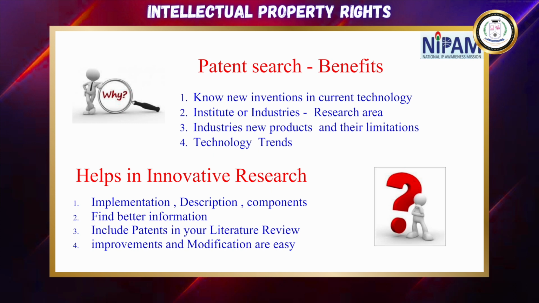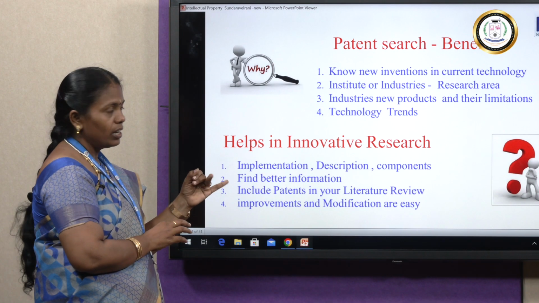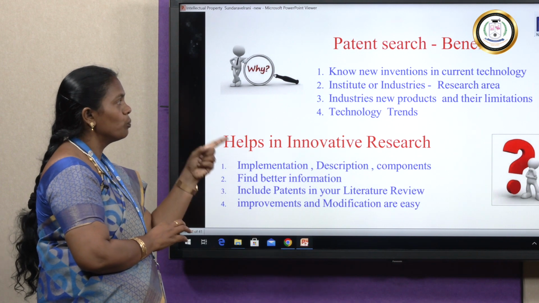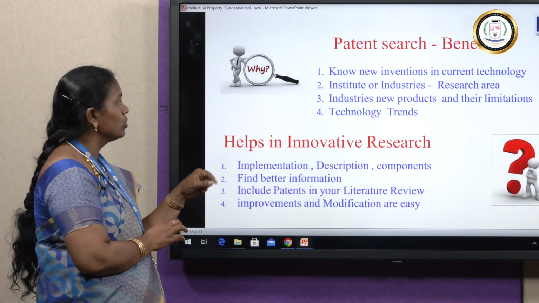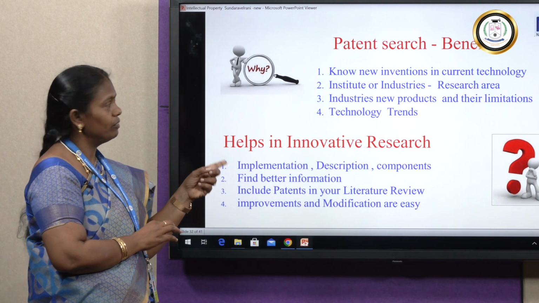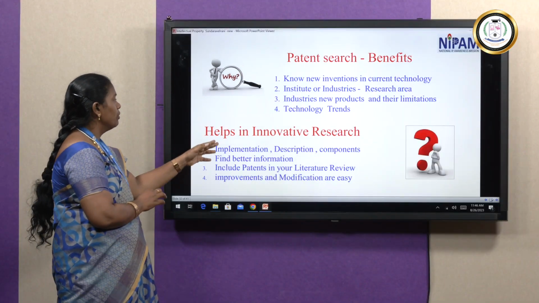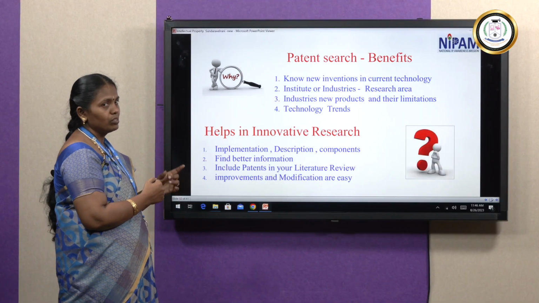So, no new inventions in current technology, we can find out the new invention. What research areas already exist, the industry's new products and their limitations, we can find out. What are the technology trends that we can find out, right? So it helps in innovative research. Here, how will it help innovative research?